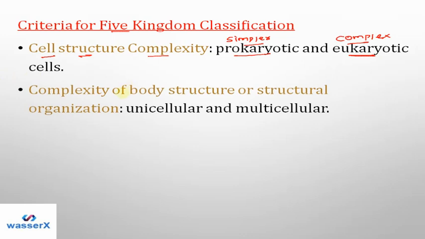The next criterion is complexity of body structure and structural organization. So depending on what the body structure of the organism is and what the structural organization is, the organisms are divided into unicellular and multicellular organisms. Uni means they have only one cell in their whole body structure, and multicellular means they have more than one cell. So this is how they are classified.